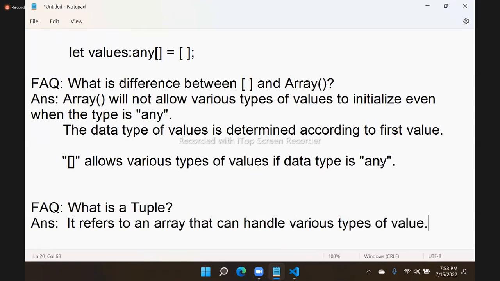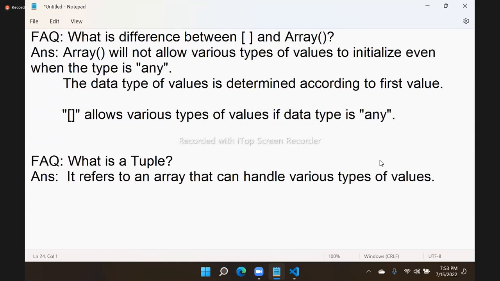That means if an array is handling various types of values, then it is referred as tuple. How to create a tuple? By using the type any, you can define a tuple.